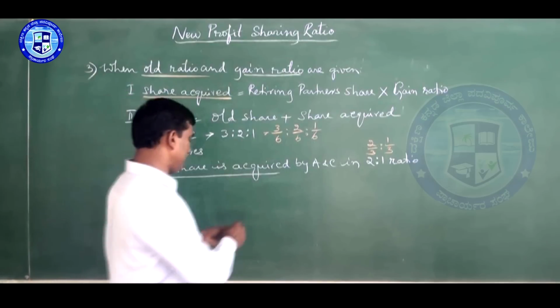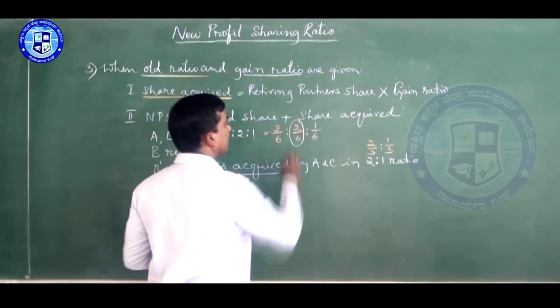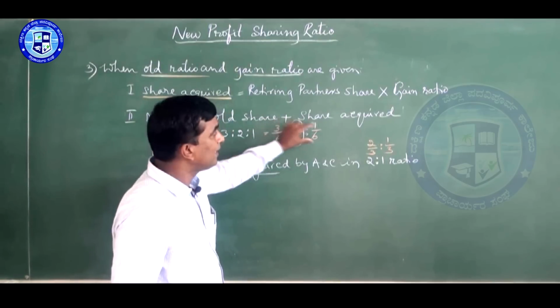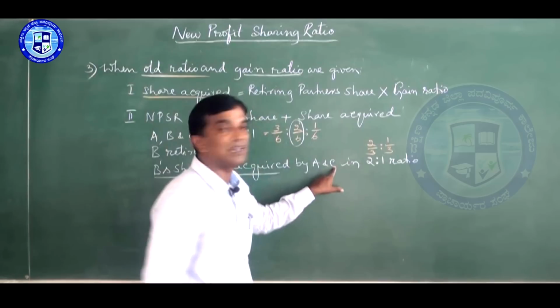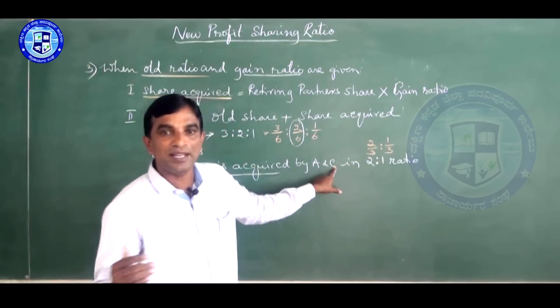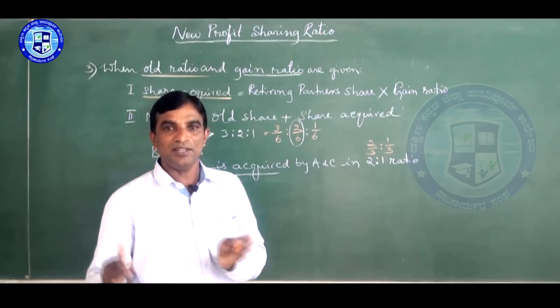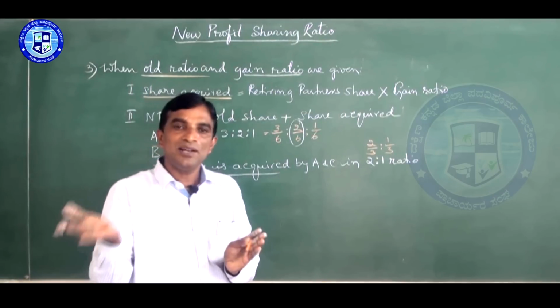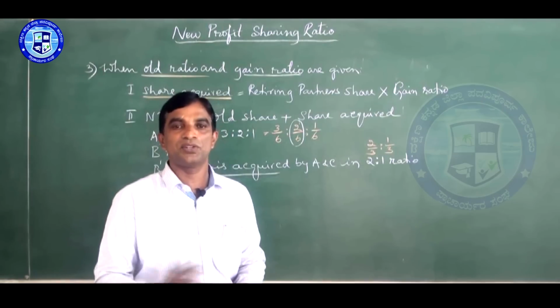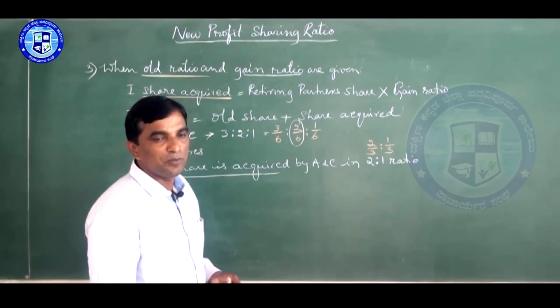Who is retiring? This partner is retiring. In this, 2/3 will be taken by A, 1/3 will be taken by C. So first we find how much they take, then that portion should be added to the old share. So you will get the new profit sharing ratio.